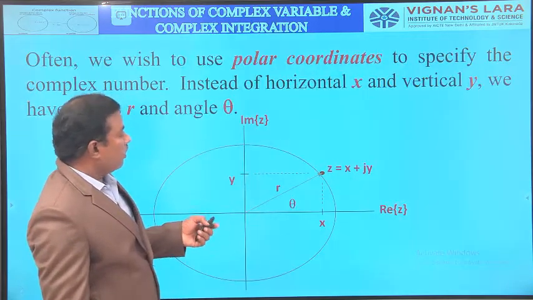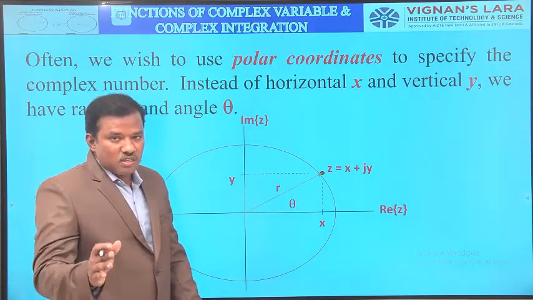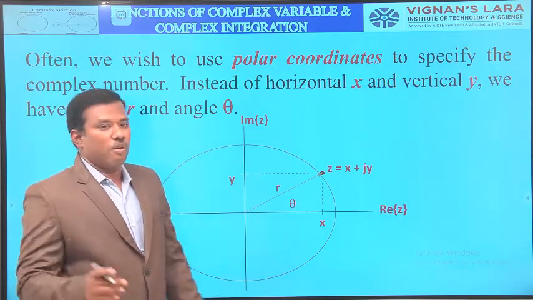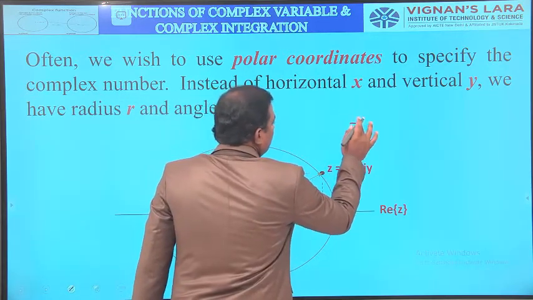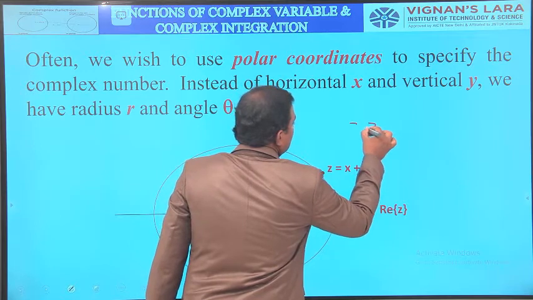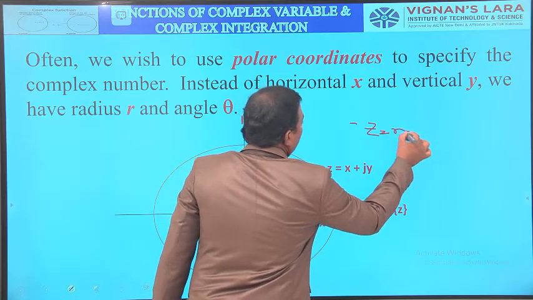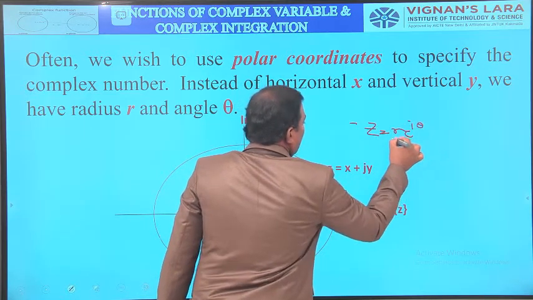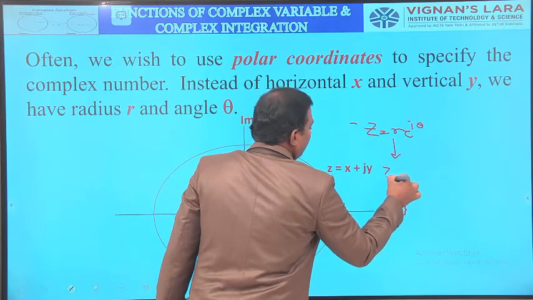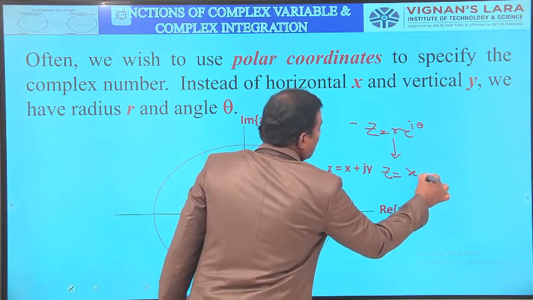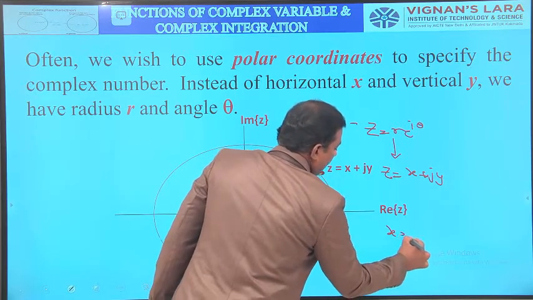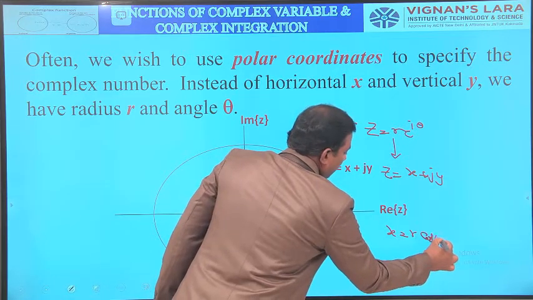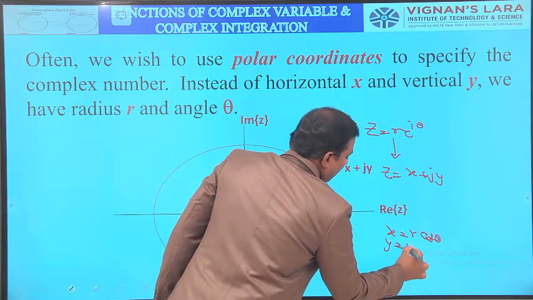Then coming to how to represent the complex number in polar form. In polar form, z is equal to R e power i theta. This R e power i theta is obtained from z equal to x plus jy by replacing x with R cos theta and y with R sin theta.